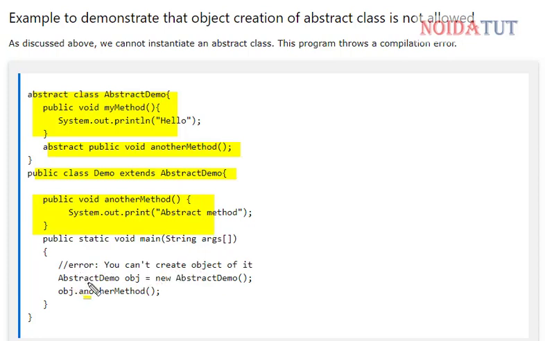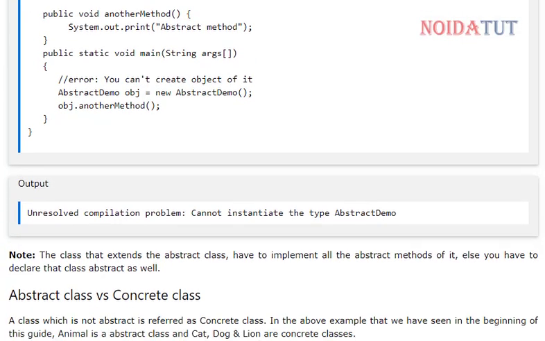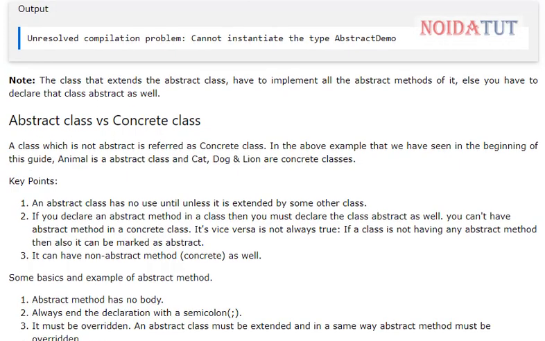Now we have created an object of AbstractDemo, the abstract class. When we execute the program, we get: unresolved compilation problem, cannot instantiate the type AbstractDemo. Note that if a class extends the abstract class, we have to implement all the abstract methods of it, else you have to declare the class abstract as well.